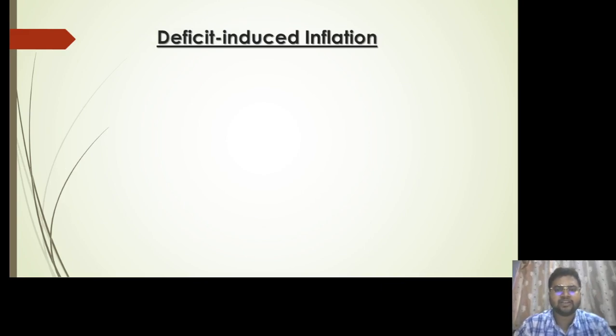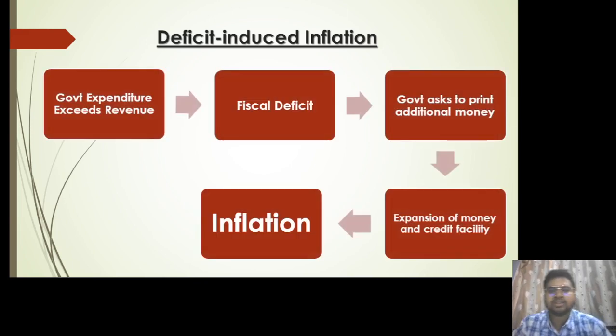Then there is deficit induced inflation. So what is deficit induced inflation? Any inflation which is caused due to fiscal deficit is called deficit induced inflation. Let us try to understand how it affects inflation. Whenever government expenditure exceeds the revenue, that is, whenever the government spends more on infrastructure and gives more and more benefits but its earnings are less, we call that a fiscal deficit.